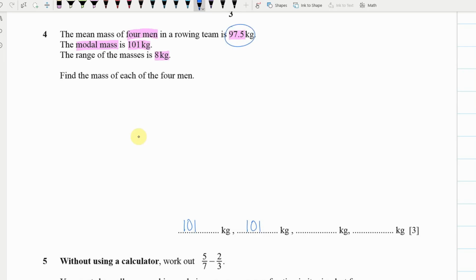Now, this here is the mean mass, so we're going to go 4 times 97.5. And this gives us 390.